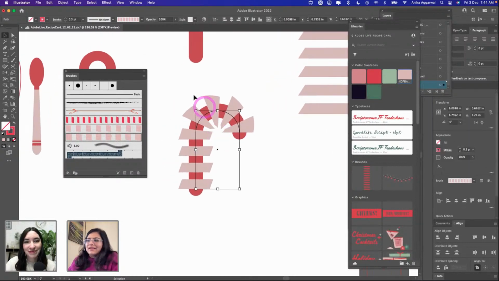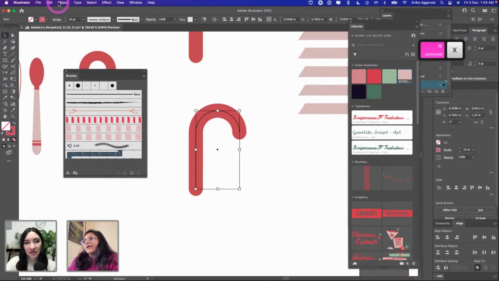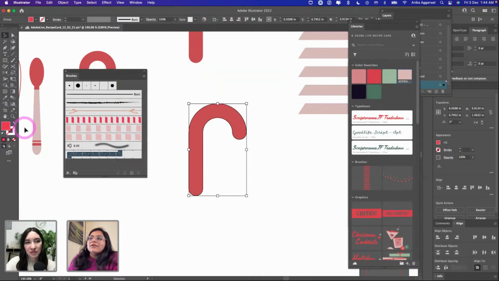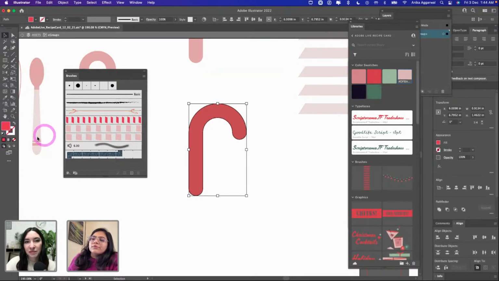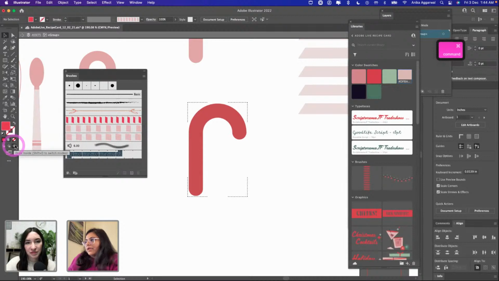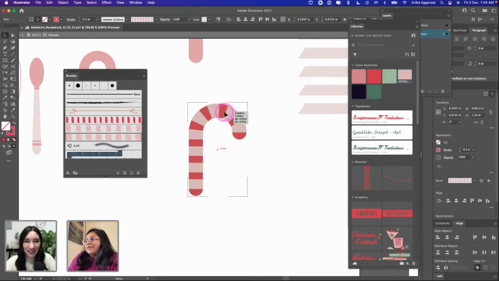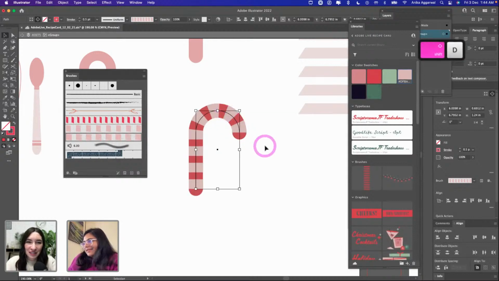Now, this doesn't look like a candy cane, does it? So I'm going to press Command X, delete this guy, and now I'm going to click Object, Expand. I'm going to create a clipping mask of this portion just so that I can clip the candy cane that we just created right over here. That's not what I wanted to do. This is what I wanted to do. Beautiful. And then this is our candy cane, you guys.